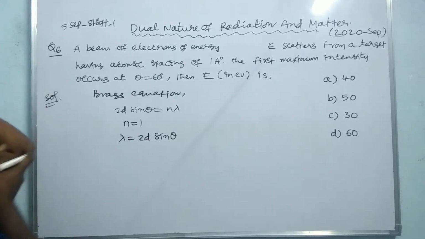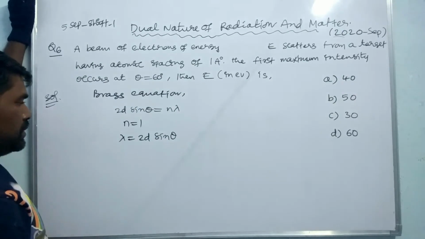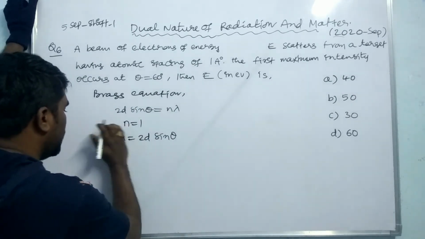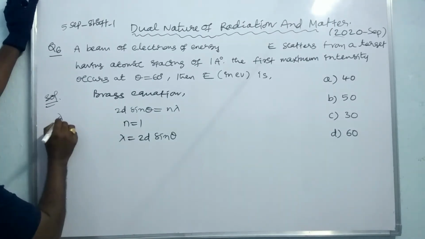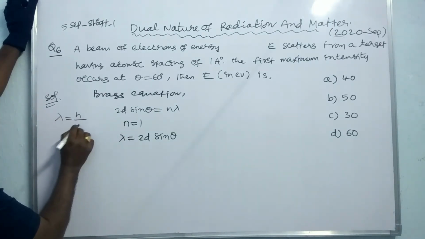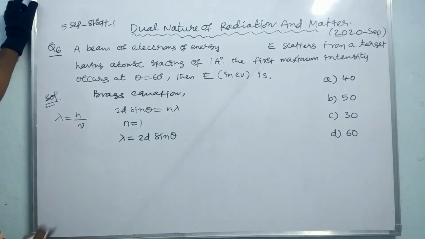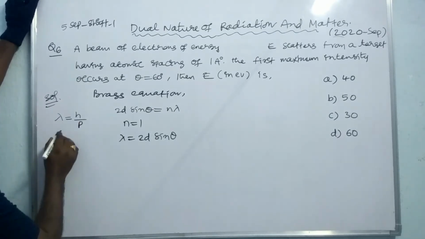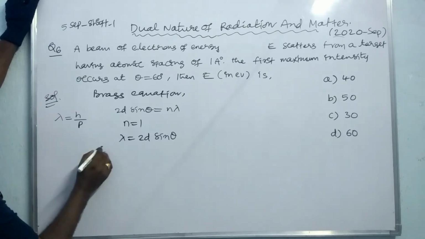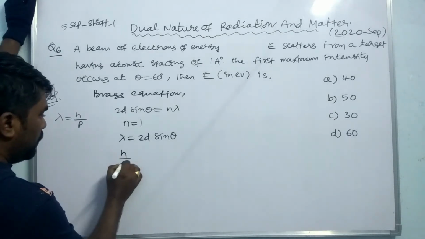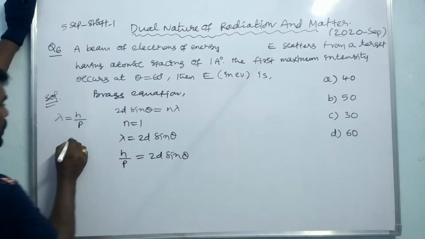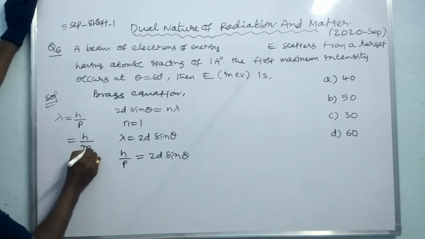Lambda is equal to h by p, where p is the momentum. So h by p equals 2d sin theta.